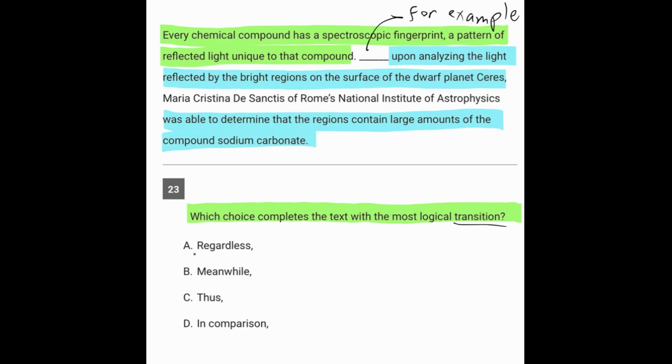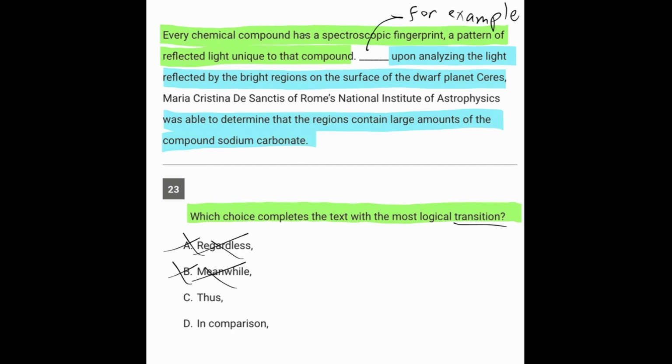So let's look at our answer choices. Regardless means even though, sort of a contrasting word, which doesn't really fit me in my own words saying, for example. Meanwhile means that while one thing was happening, meanwhile, something else was happening, which doesn't really fit the situation either. Thus is a therefore.